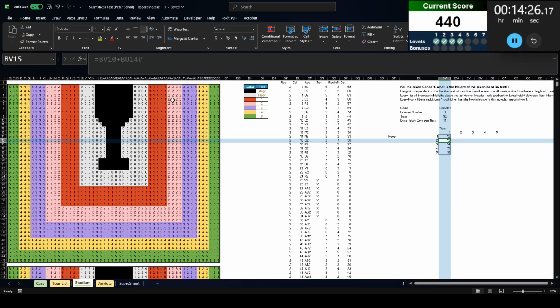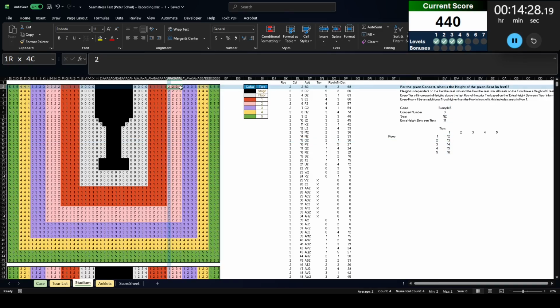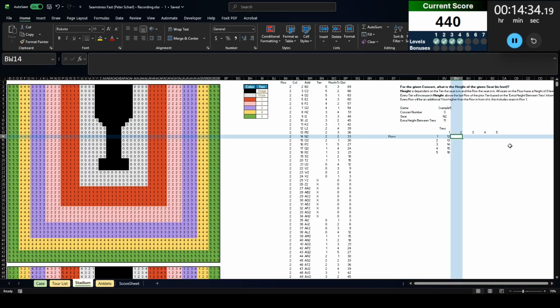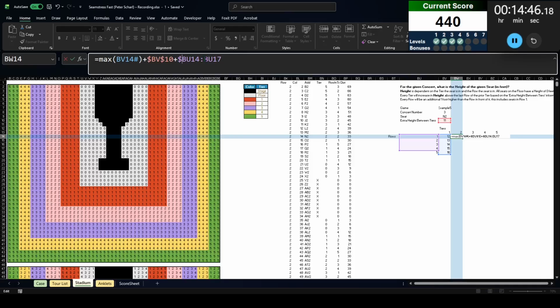Now for tier 2, first thing you notice is we have 4 rows. We could do, once again, add another 11 and then 1 for each row there. So we're going to take the max of that plus 11 plus, and then these are only 4 rows, so I'm only going to do 1, 2, 3, 4. Now I'm locking these because I want to copy over to the right.